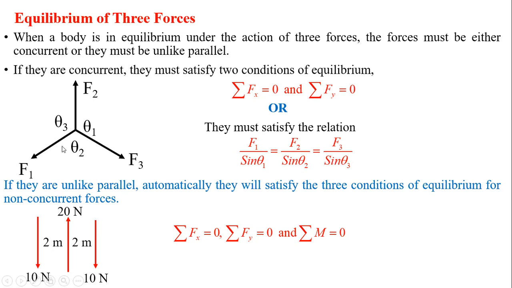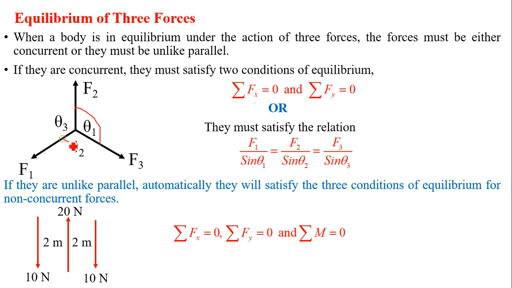So when an equilibrium system has three concurrent forces, Lami's theorem says that the ratio of each force to the sine of the angle between the remaining two forces is the same. That is, F1 divided by the sine of the angle between the remaining two forces, F2 and F3, which is theta 1, is equal to F2 divided by sine theta 2, where the remaining forces are F1 and F3.